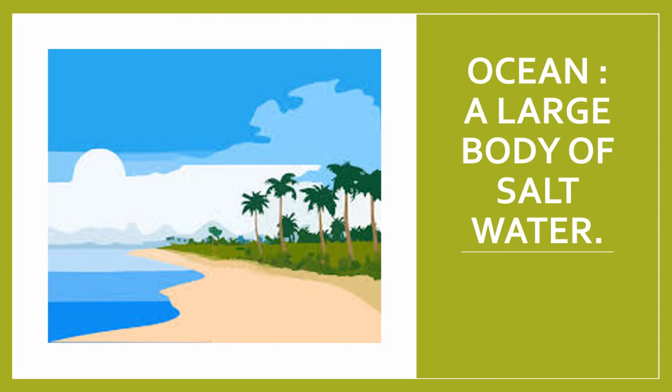Now let us look at the water bodies. Alright. Children, the ocean is a large water body, but it does not consist of good water that can be drunk or can be used. It is salt water. So let us read this line here. Ocean, a large body of salt water.